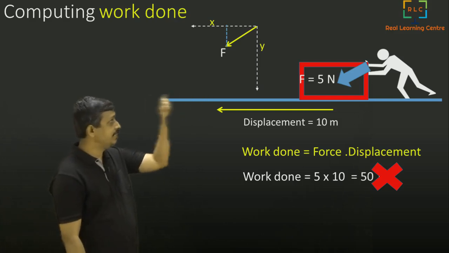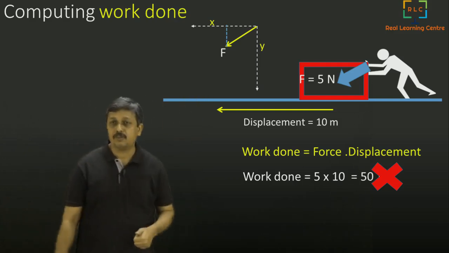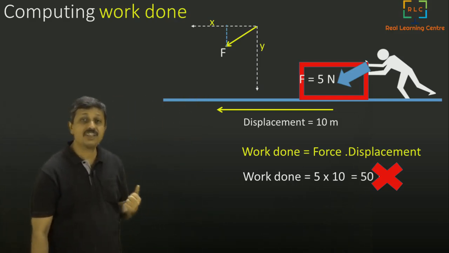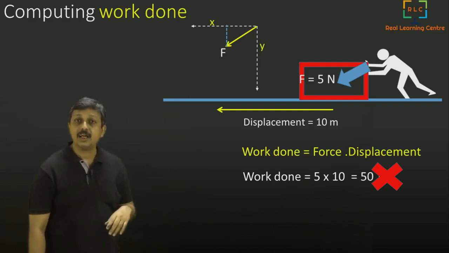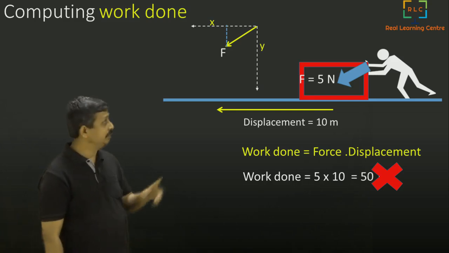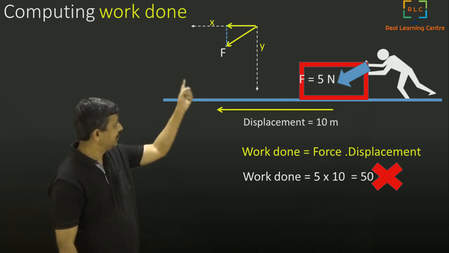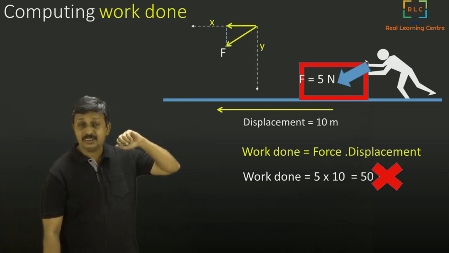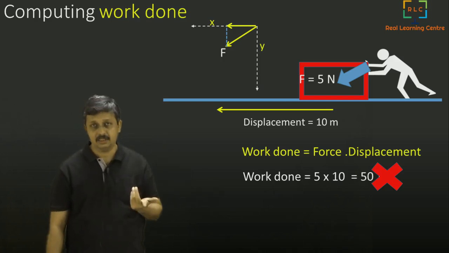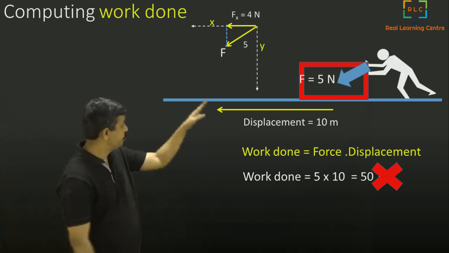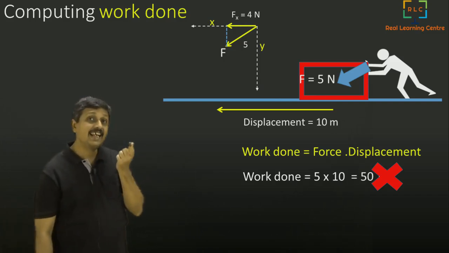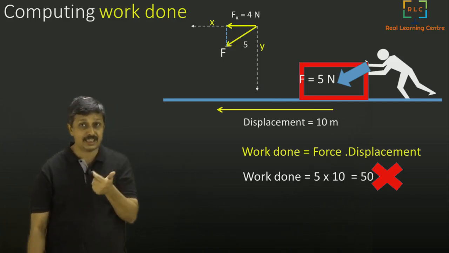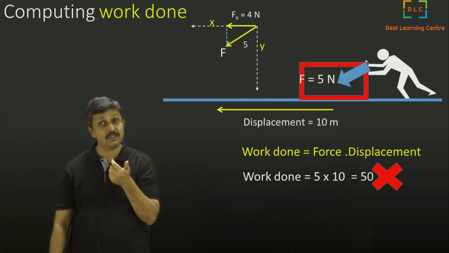Displacement is in this direction, so I will draw a vertical line perpendicular to that line. And then I will measure the length on the x-axis. Let us say I measured it. This was 5 and that is 4. So it means 4 newtons. Now I will take that number, which is in the direction of the displacement.